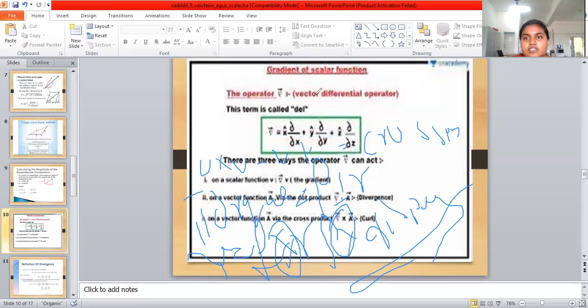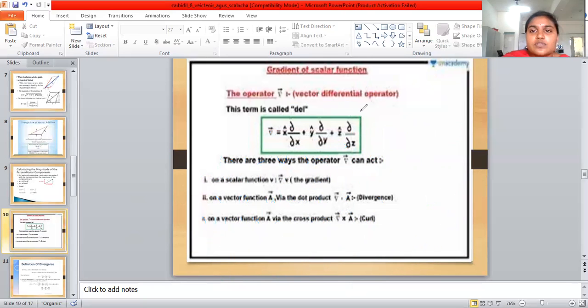Here we know that scalar into vector is equal to vector, and vector into vector gives the scalar product, where we use the dot product, and the vector product, where we use the cross product.